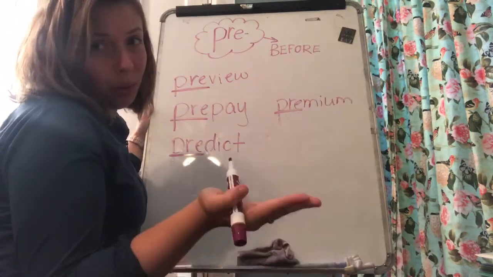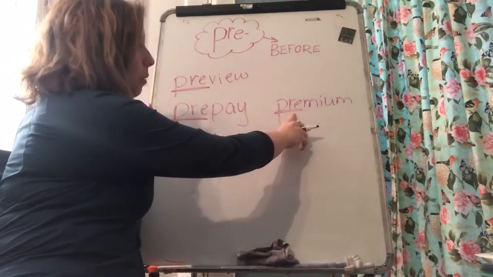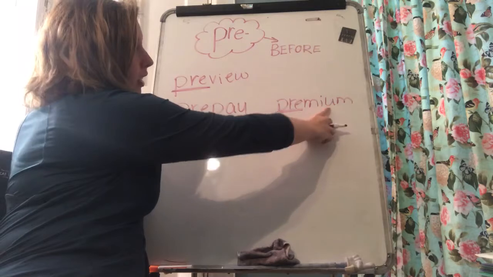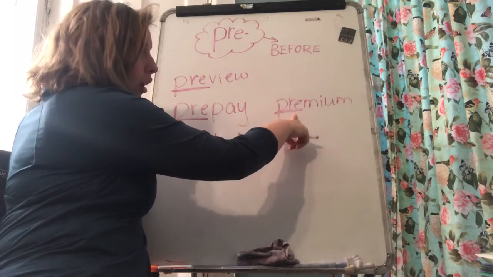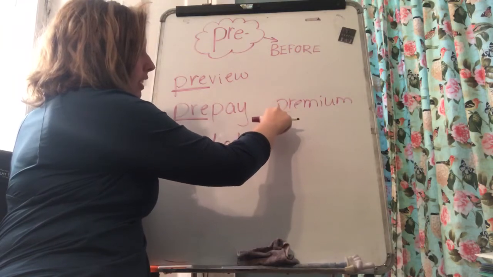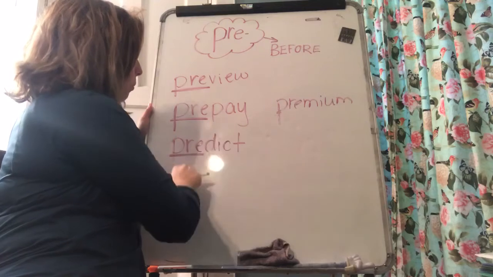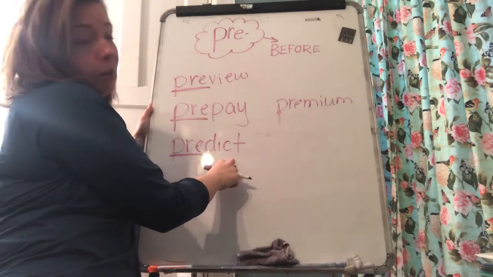It's just a chunk in the word. And the reason why it's not a prefix here is because it doesn't help us figure out the definition or the meaning of the word. So in this word, premium doesn't mean anything about something happening before. So this actually isn't a prefix here, it's just a chunk. But in preview, prepay, and predict, it is a prefix because it helps us determine the definition or meaning.